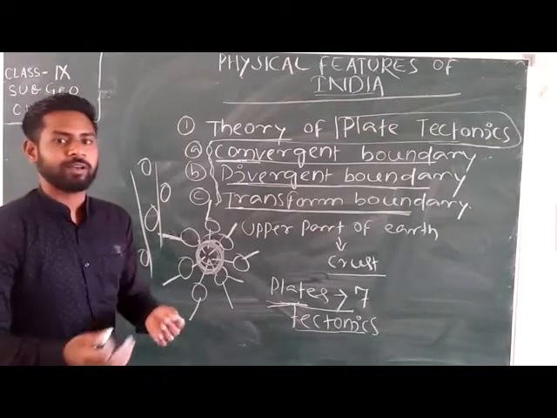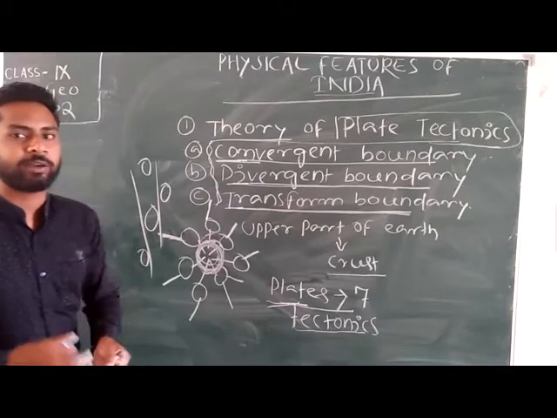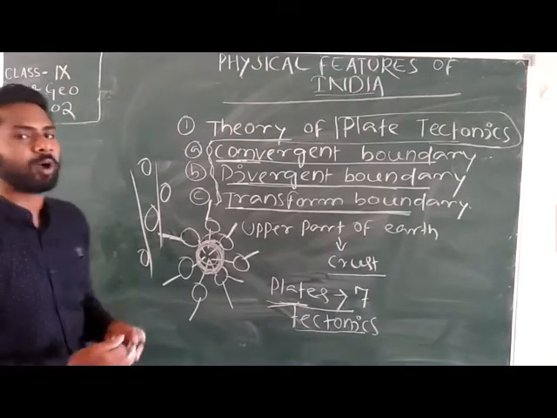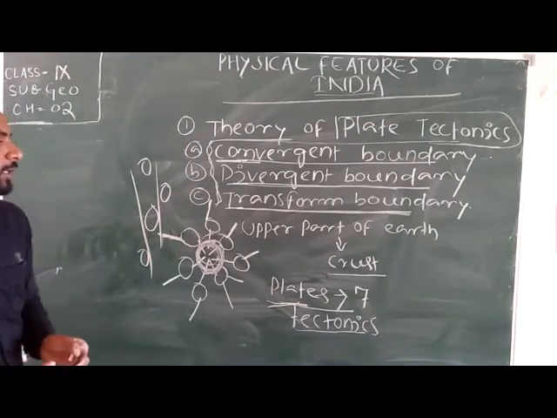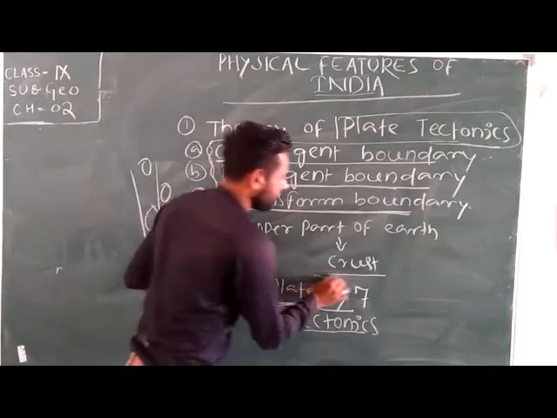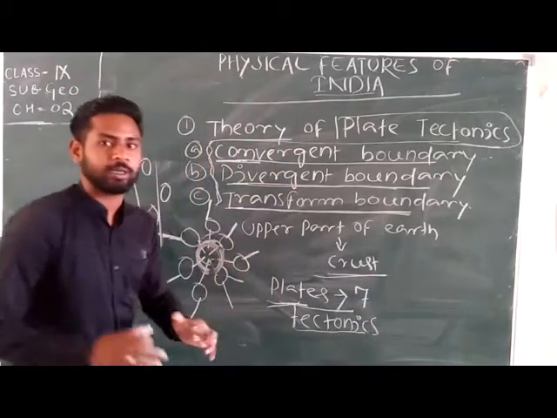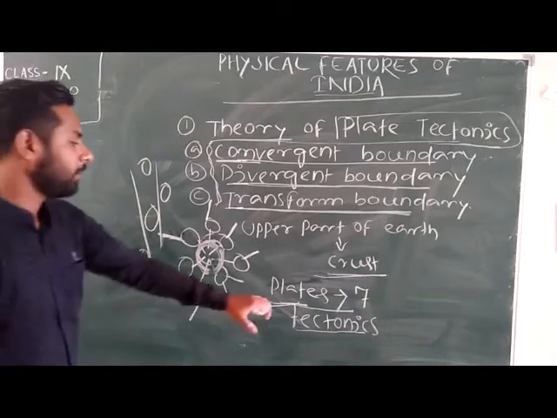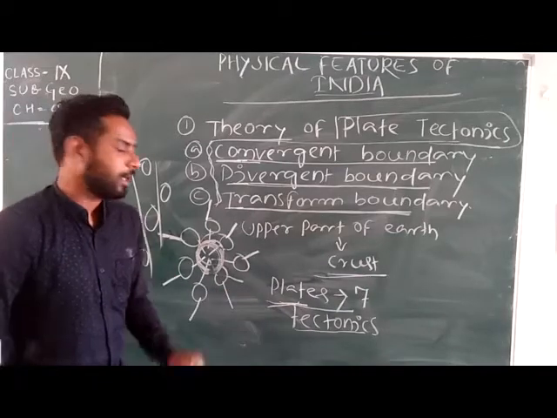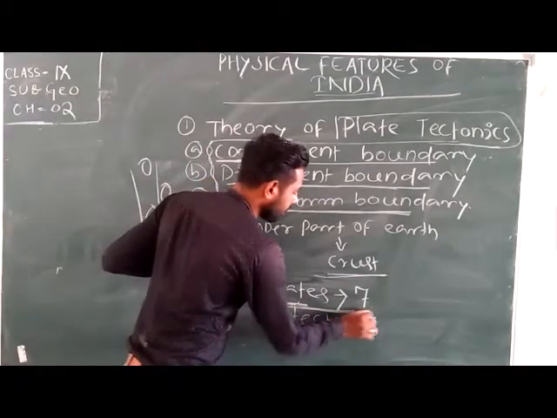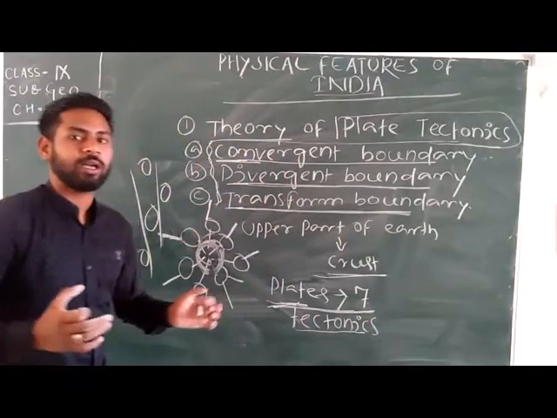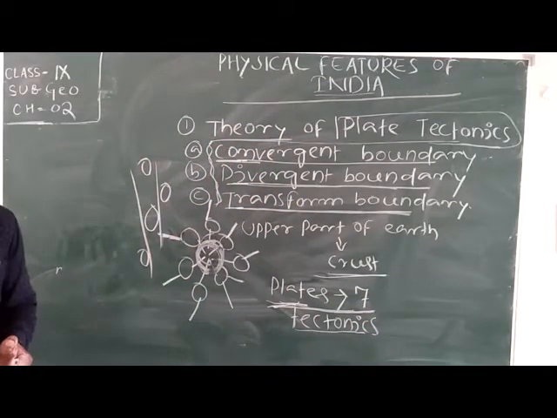So landforms and physical features are created by the movement of tectonic plates, or you can say the upper layer of crust, which is what? Formed by movement of tectonic plates. And there are how many tectonic plates? 7 major and minor types of tectonic plates.